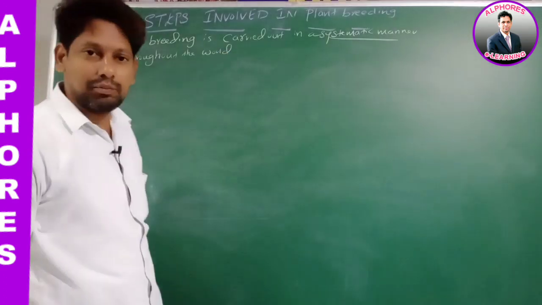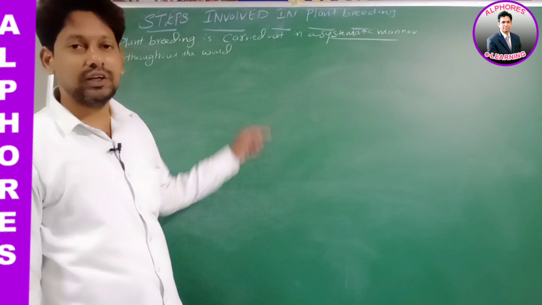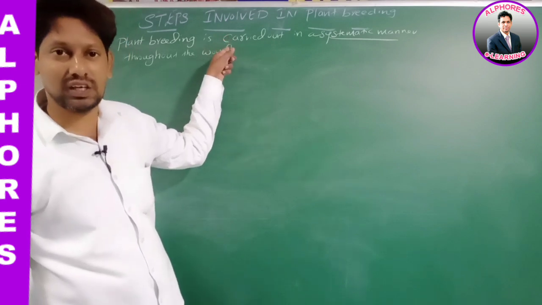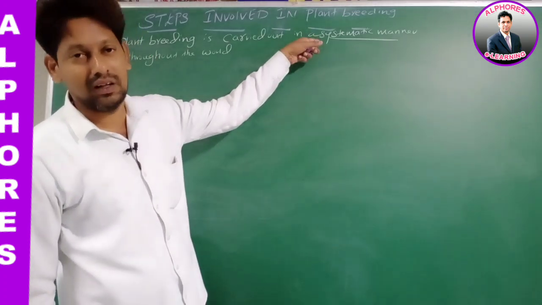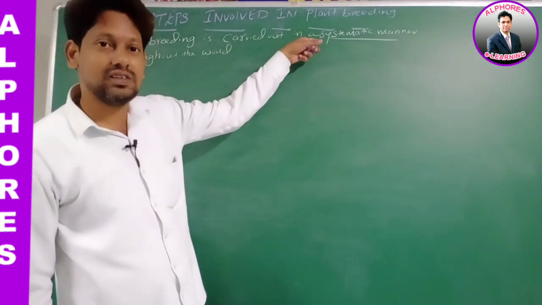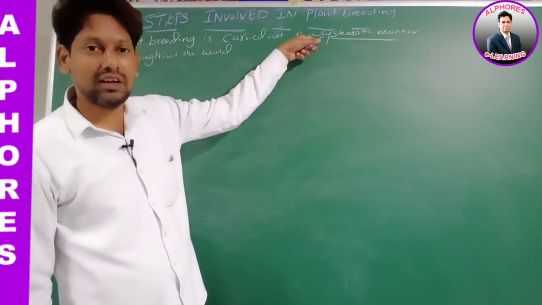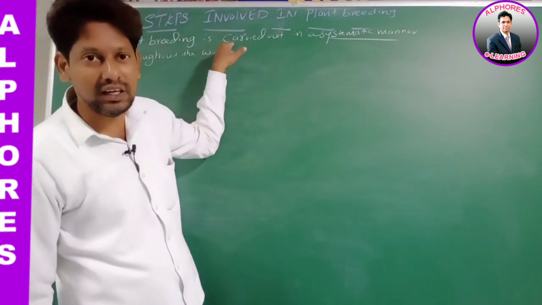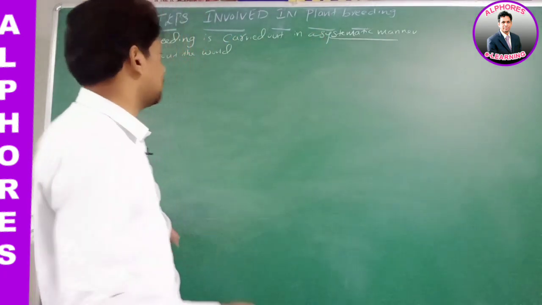Whether it is a company or an educational institution, wherever we do this plant breeding program, we carry it out in a systematic manner.